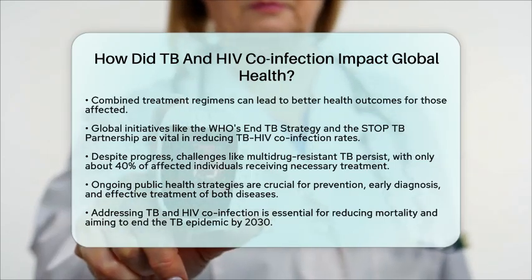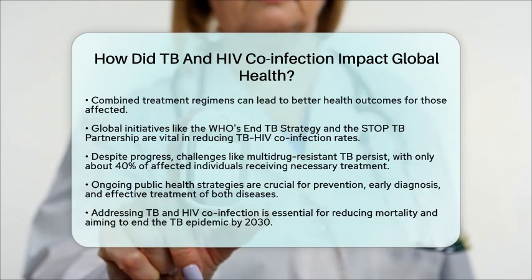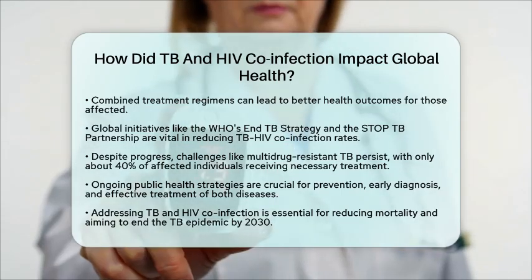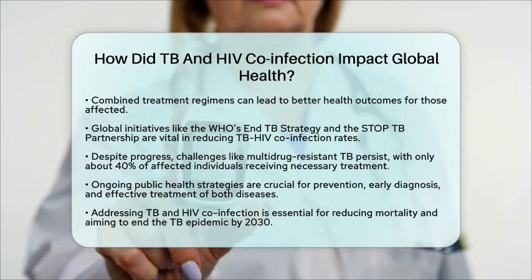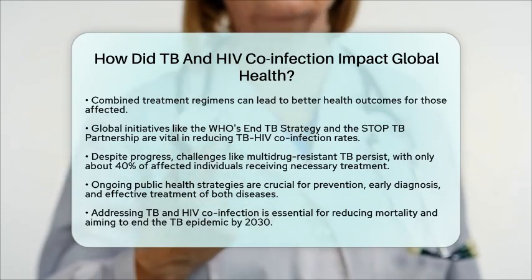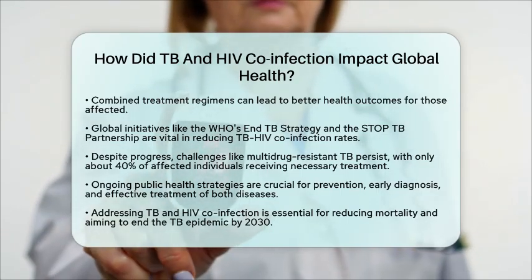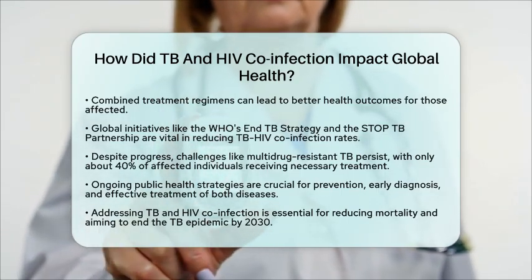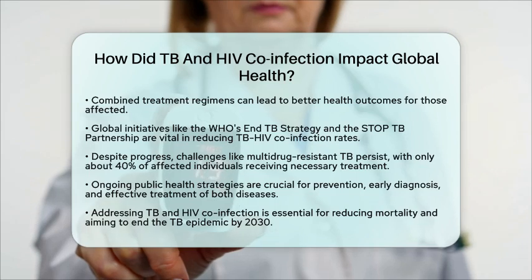Addressing this dual epidemic requires sustained public health efforts focused on prevention, early diagnosis, and effective treatment of both diseases. This is vital to reducing deaths and working toward ending the TB epidemic by the year 2030.